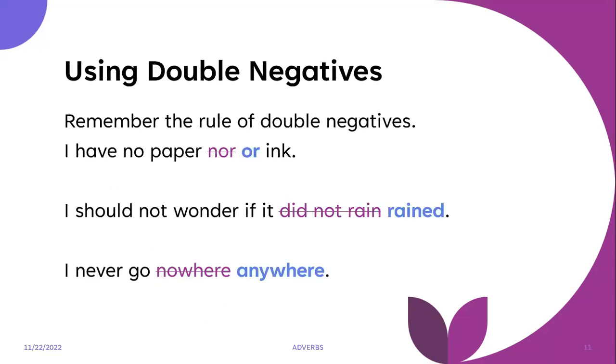Using double negatives. We touched on double negatives in our adjective class, and the same rule is used when we write adverbs. So remember the rule of double negative: if there are two negatives in the sentence, the negative cancels out.